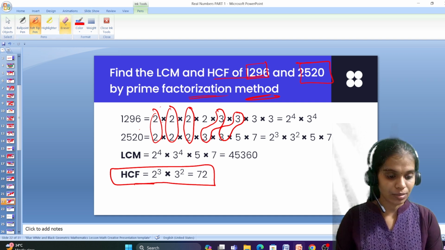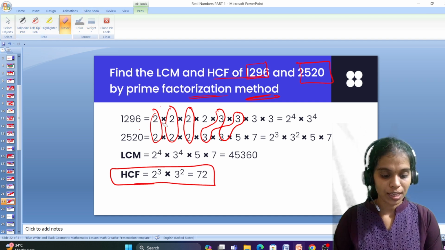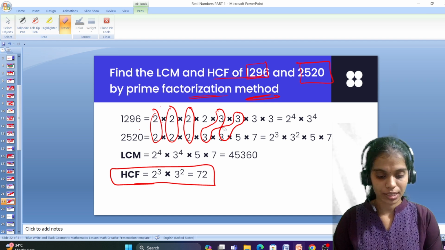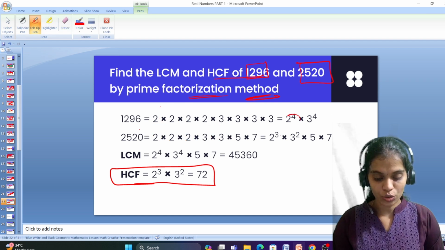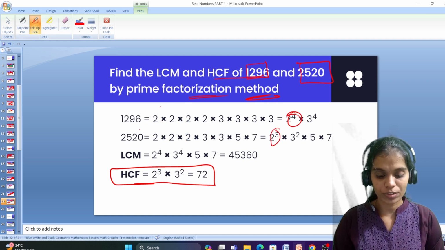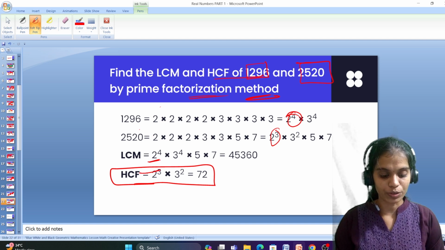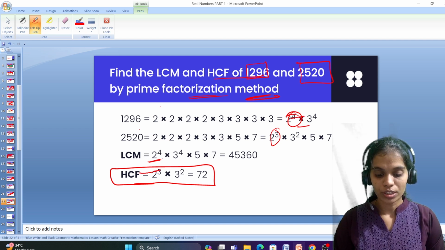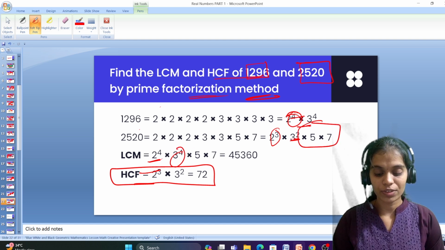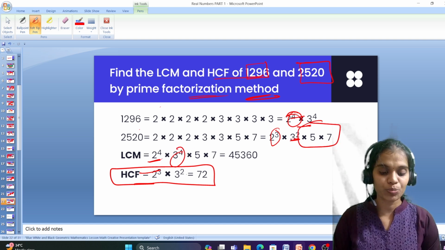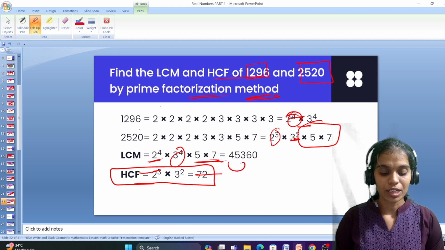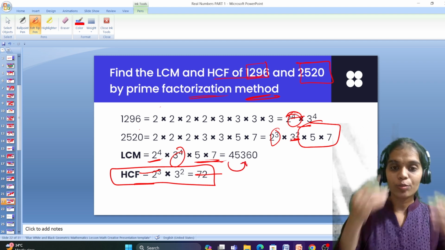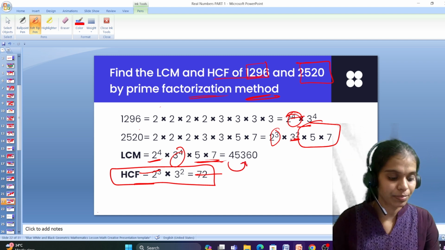For LCM, we will be choosing the highest power, right? Like 2 power 4, 2 cube. Which is the highest power? 2 power 4. So I took 2 power 4. 3 power 4, 3 square. Which is the highest power? 3 power 4. 5 and 7, we have only one each, so that will be the highest power. So 5 into 7. Multiply all those values, we will reach our LCM.